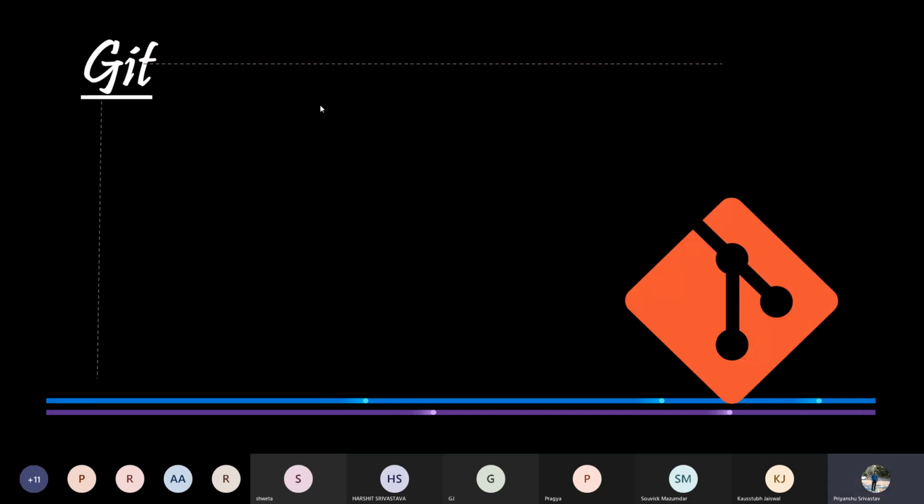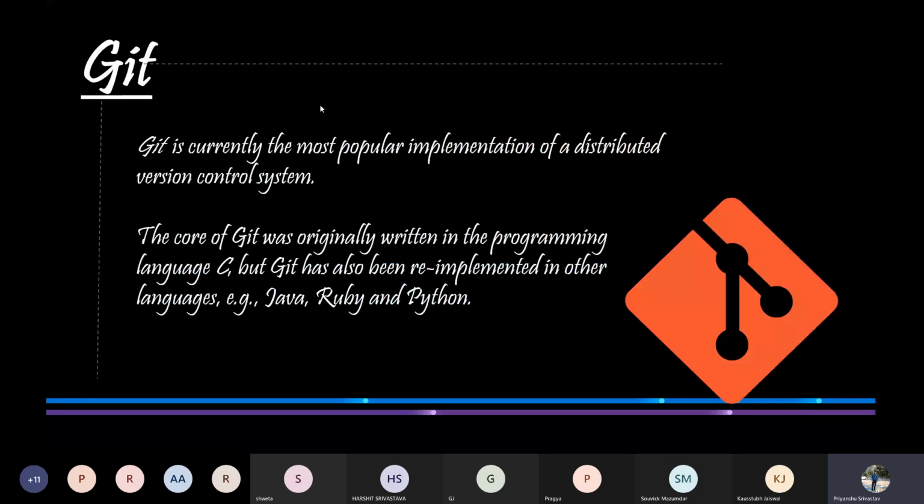Now let's shift our attention to the next topic, that is Git. Git is basically a version control system, or better to say, a distributed version control system, which is used for tracking changes in computer files. This function makes Git an extremely popular entity in the programming world. Git is used for coordinating the workflow among the members of the project team and keeping track of their events over time. Git allows multiple users to work on a single project without disrupting each other's work.